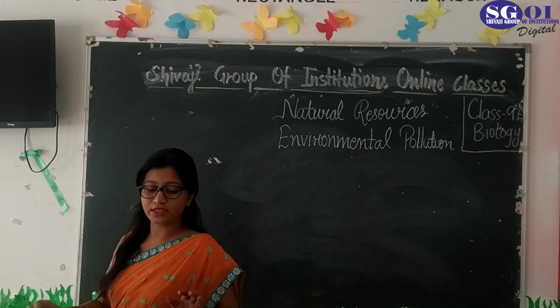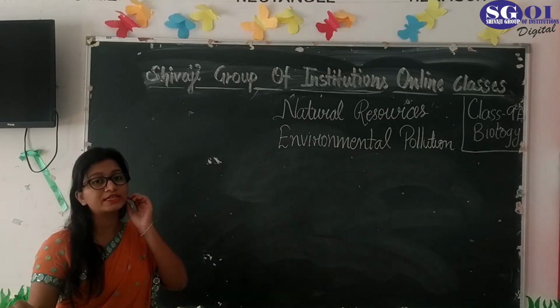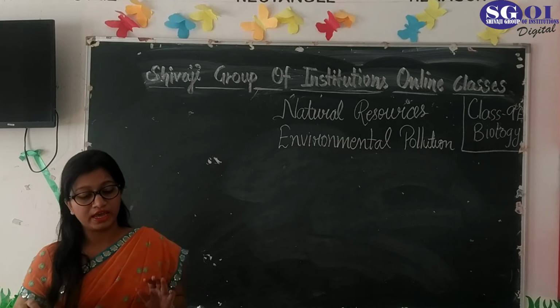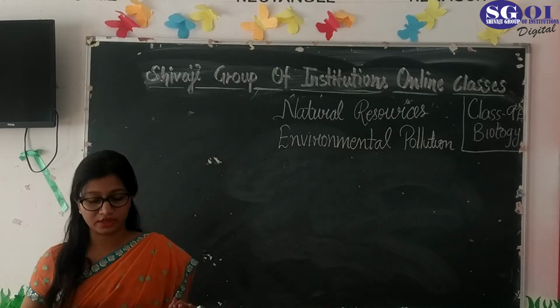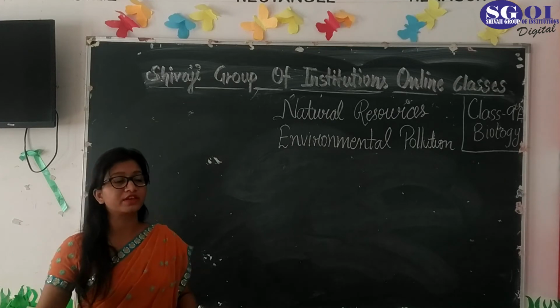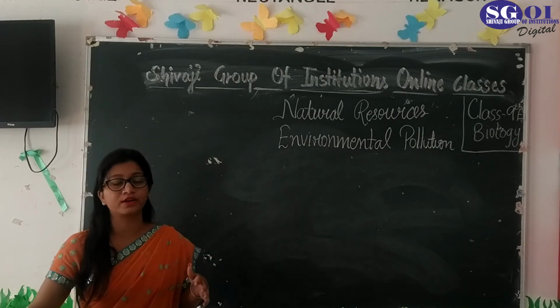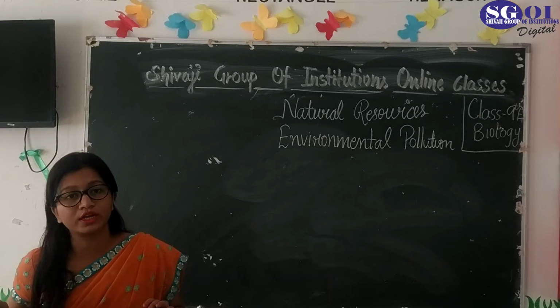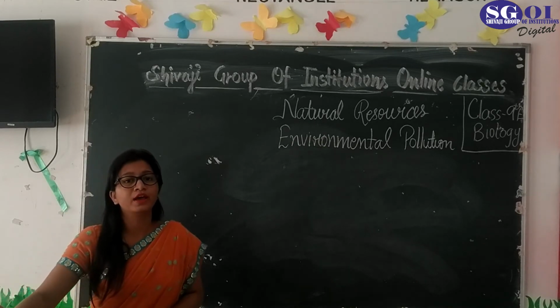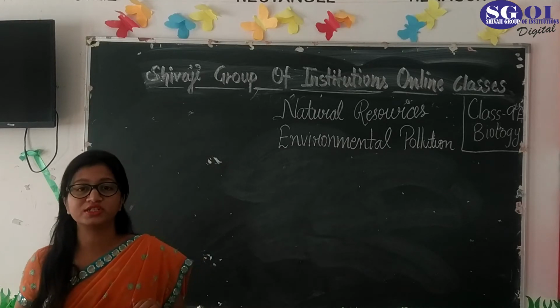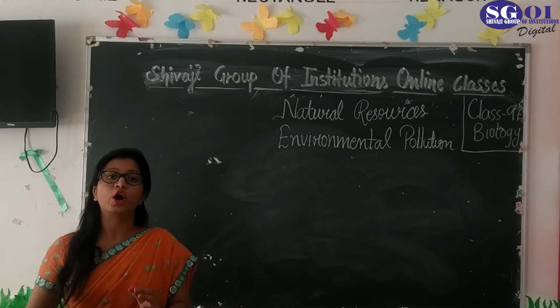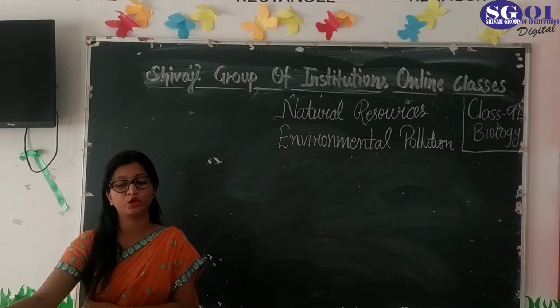What is environmental pollution? Pollution is an undesirable change in the physical, chemical or biological characteristics of our life. That means if air, land, or water gets contaminated with things which are not desired by us, that is pollution. That is, undesirable changes in any form of life or any bad factor causes pollution.